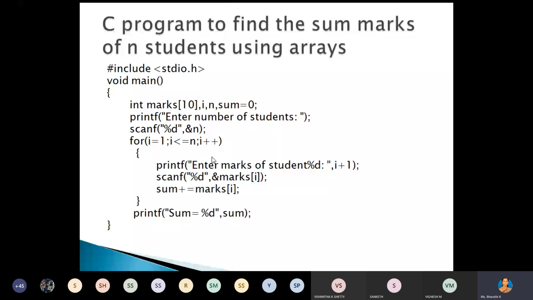And n is the total number of students present. Sum is initially 0, to store the result we use this variable. Then enter the number of students, read the number, then read the marks one by one. See here we are using scanf %d ampersand marks of I.